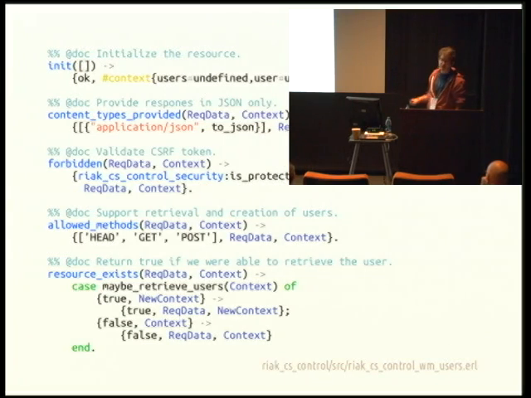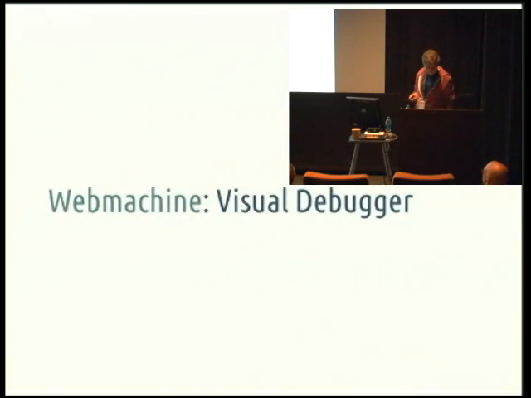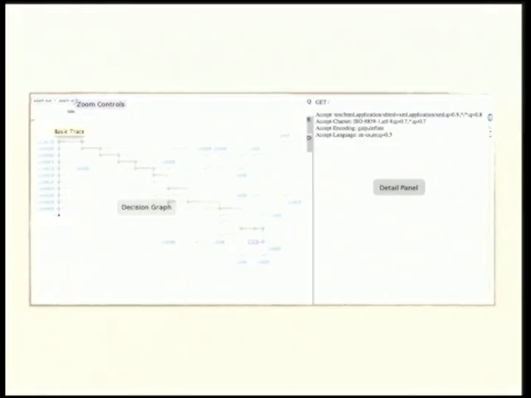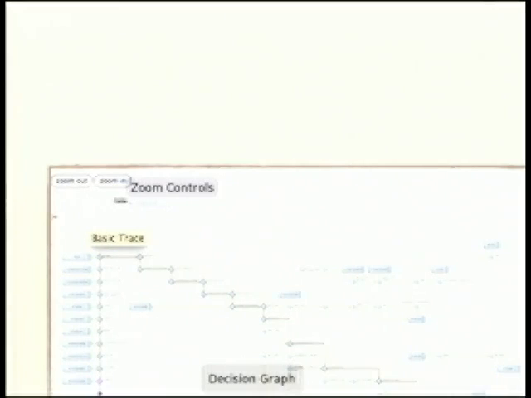You can identify a particular callback that might be acting faulty, but what happens if it's really hard to debug? I don't have time to go into a lot of this, but I put it on a slide so Sean can talk about it more, which is the Webmachine visual debugger. This is pretty neat. What you're seeing here is a real trace file of a real web request. All of those little triangles represent decision points in the decision core, which executes those callbacks, takes the return value and examines it, and determines where to call into next for the next traversal through the graph.